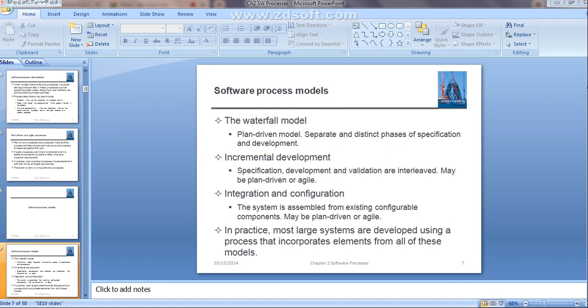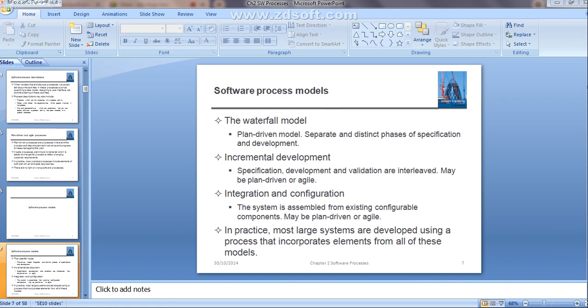This is the first model we are going to study. It is just a brief introduction of the different kinds of software process models. Again, we are going to study them thoroughly in the very next class. Then the second one is incremental development. The name itself indicates that you are going to develop the software in an incremental way.